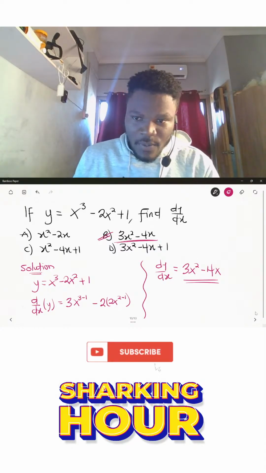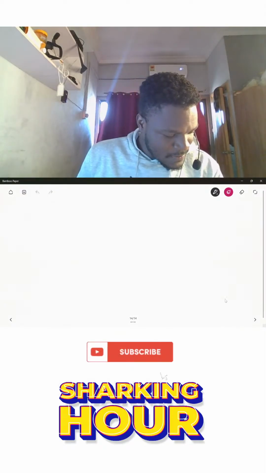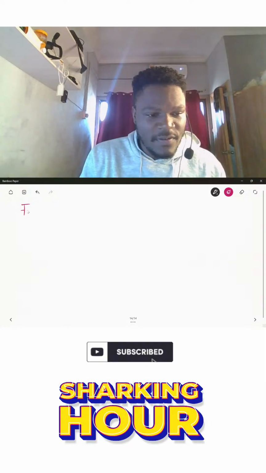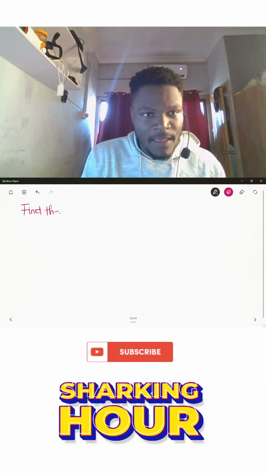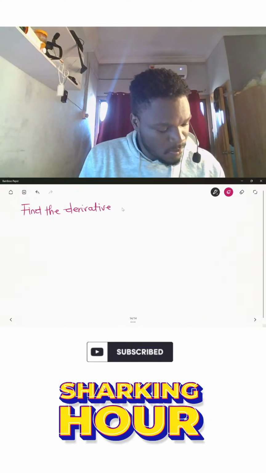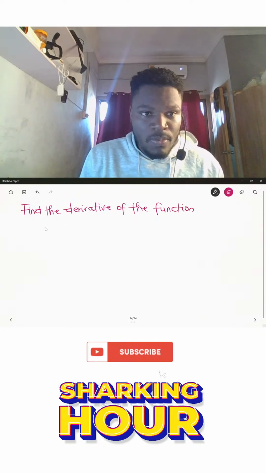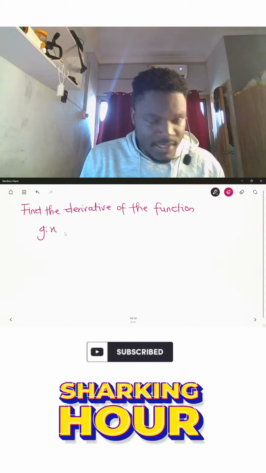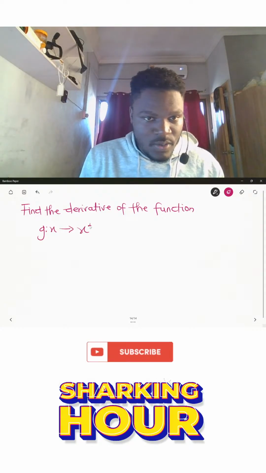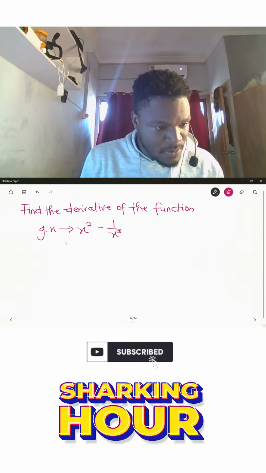All right, so here we have another example. Let's quickly look at this. So here we have to find the derivative of the function g of x is equal to x squared minus 1 over x cubed. Okay, this is the expression that we have.